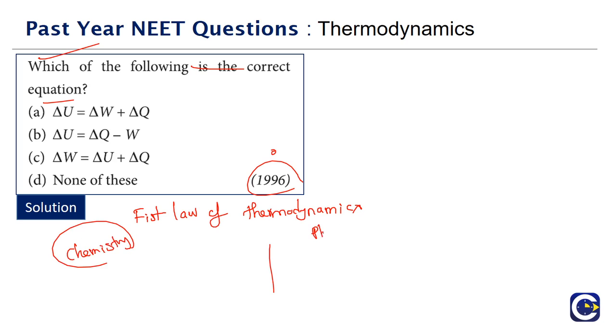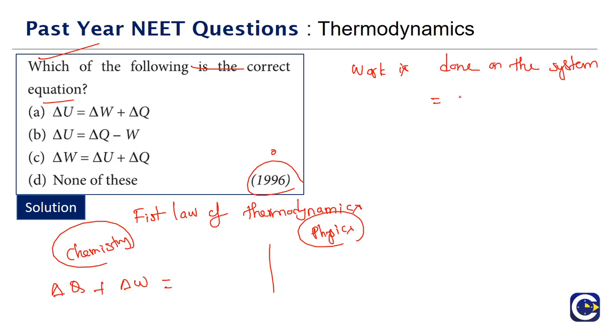In chemistry, when you have a system, we look at the heat exchange delta Q between the system and surrounding. Delta Q can be positive, delta Q can be negative, plus the work exchange. If work is done on the system, that is energy gain, so we'll take it as positive. If work is done by the system, we will take it as negative.